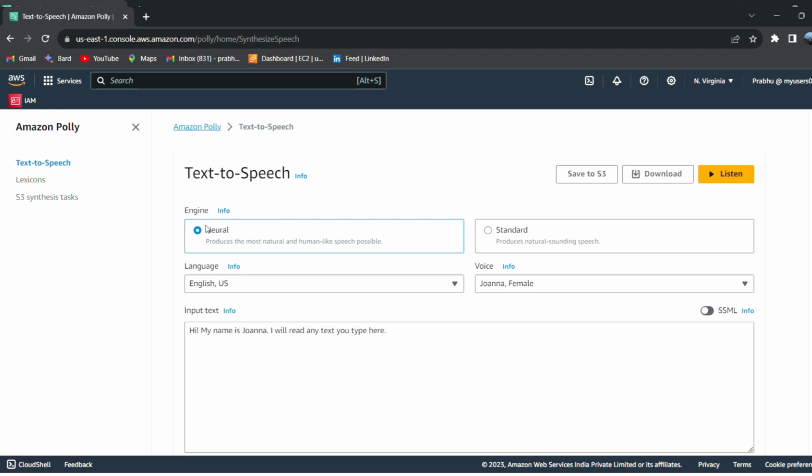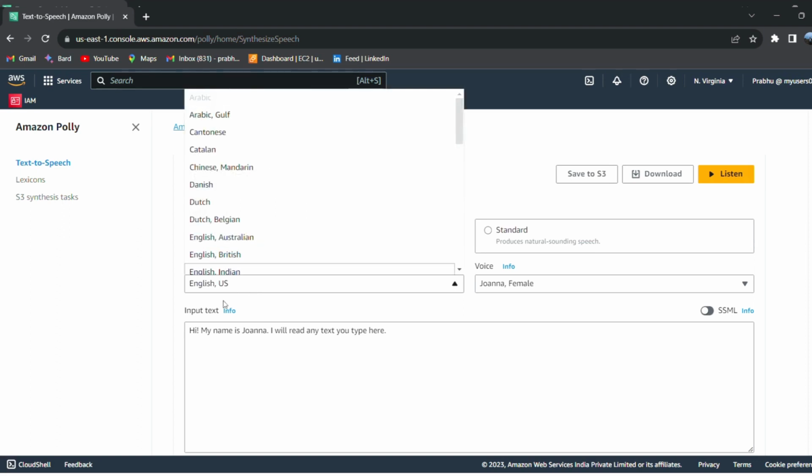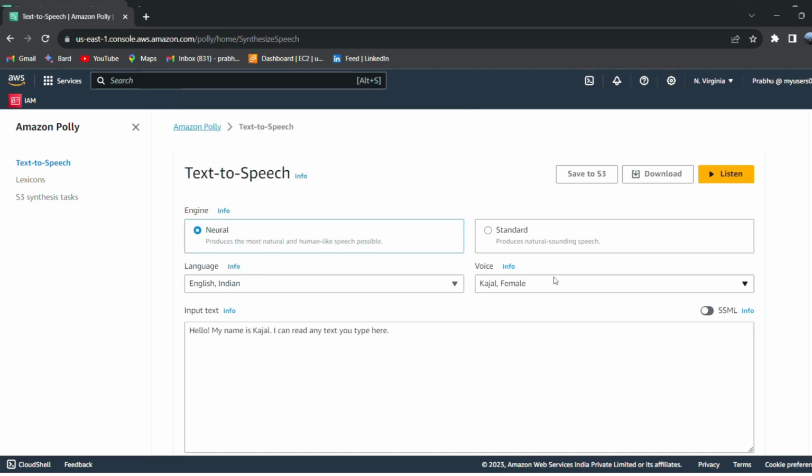Neural is nothing but it produces the most natural and human-like speech possible. It sounds like human speech. Standard produces only natural sounding speech. So we recommend the neural form. Okay, and then what kind of language is your text file? Now I click English Indian. Then, what kind of voice do you want? I choose Kajal, the female voice.